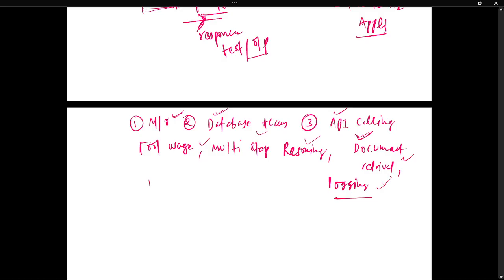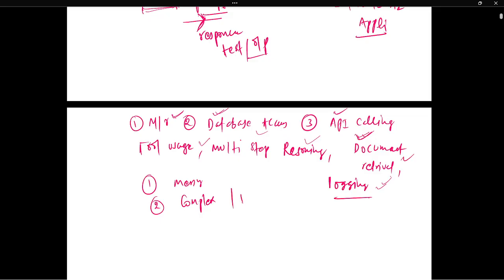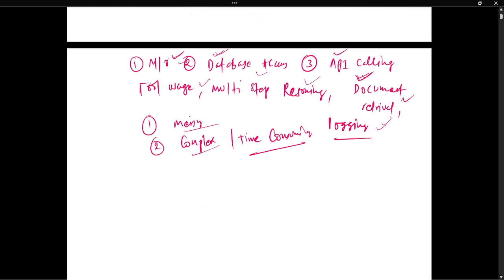What is the issue? If you build manually, it becomes messy, complex, and time consuming, with each and every component. For these types of problems, LangChain comes into the picture.